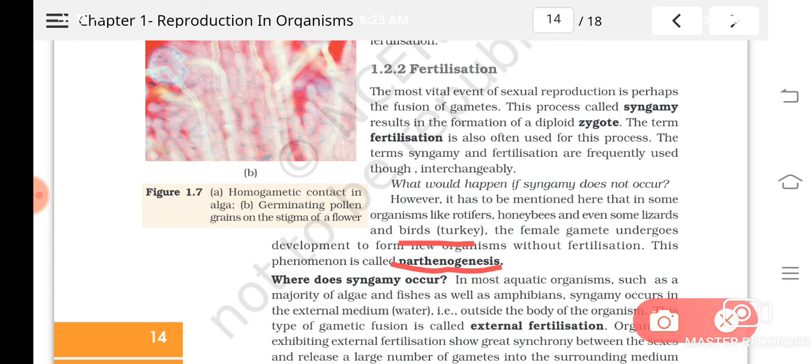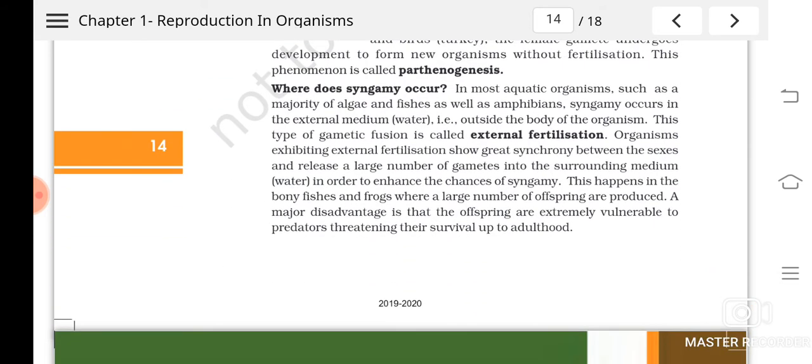So if you know the hen's eggs, not all the eggs will get hatched, isn't it? Some of the eggs will get rotten, that they will not develop into the chick. Why? Because that egg is not fertilized. So some species have the capacity to develop their unfertilized egg into the progeny, so that is known as parthenogenesis.